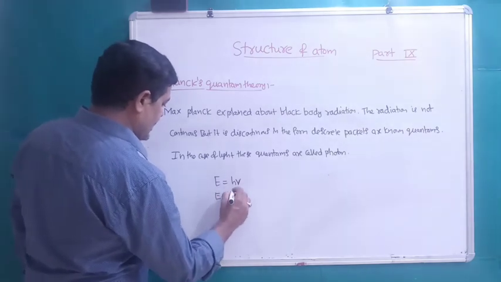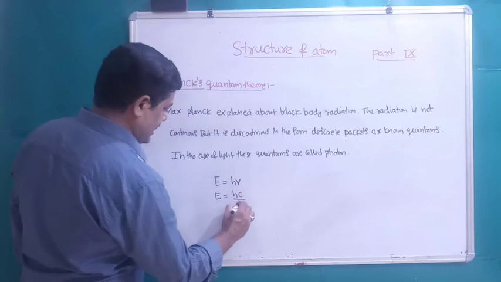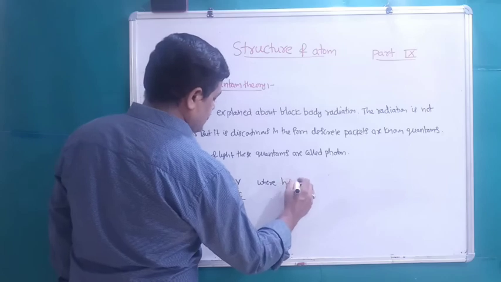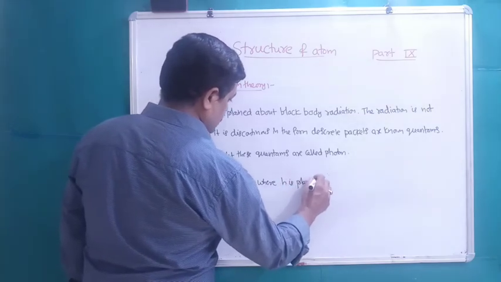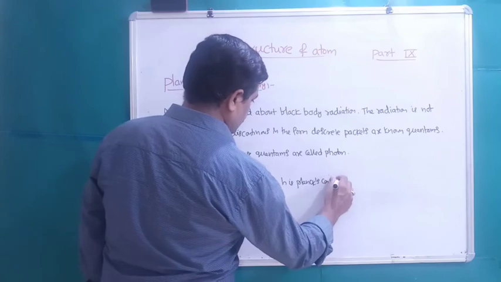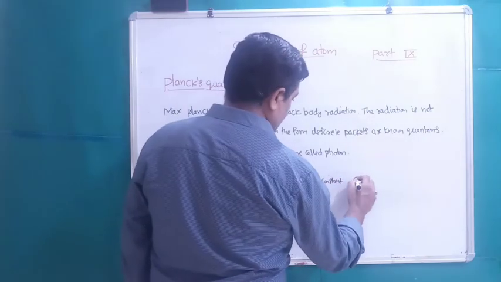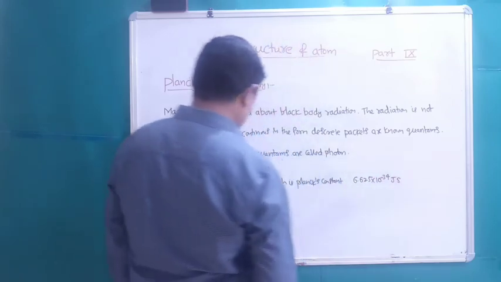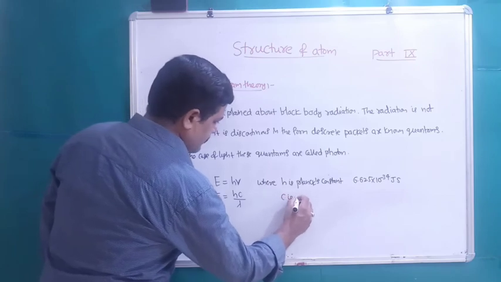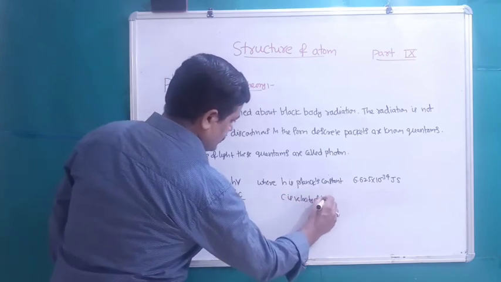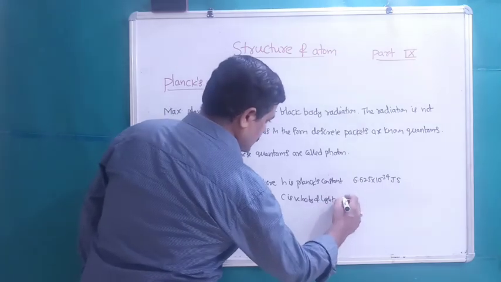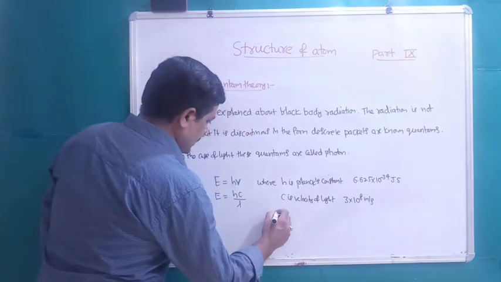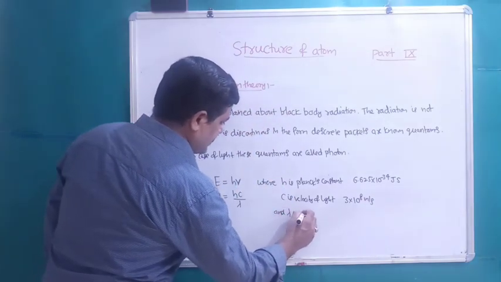We can write nu as c by lambda, so E equals hc by lambda, where h is Planck's constant, with value 6.625 into 10 power minus 34 joule second, c is the velocity of light, 3 into 10 power 8 meters per second, and lambda is the wavelength.